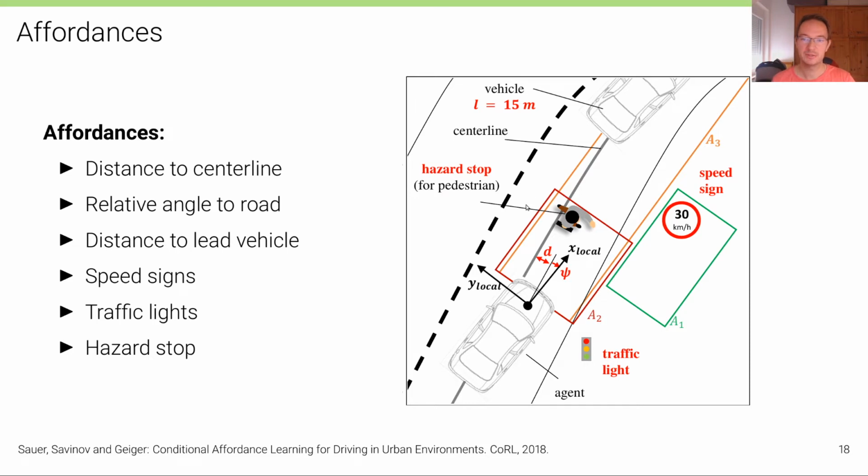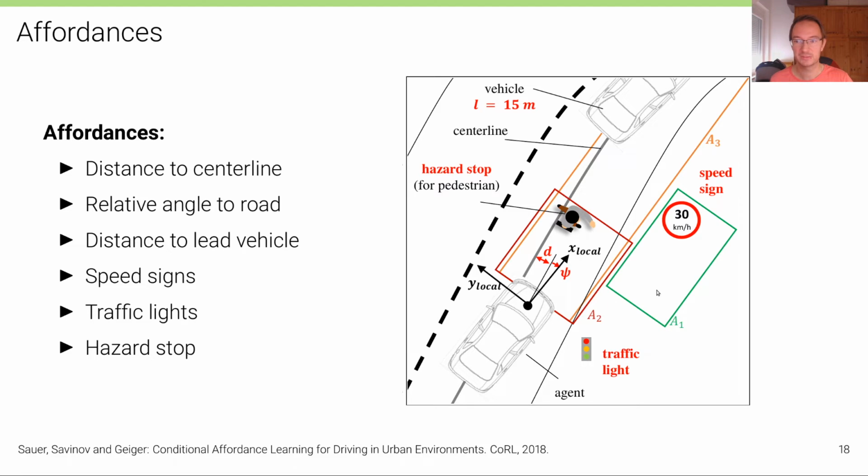Now, given these regions that are defined ad hoc in a heuristic fashion, we simply check other vehicles, for example, that are inside, in this case A3, which are potential lead vehicles, and then we take the closest one and return this as the affordance for that vehicle in order to generate the training data that our network has to predict. Similarly, we have a smaller box to predict hazards, and if another object, a car or a pedestrian, enters that box, we set the ground truth hazard affordance to 1. That needs to be predicted by the perception network.